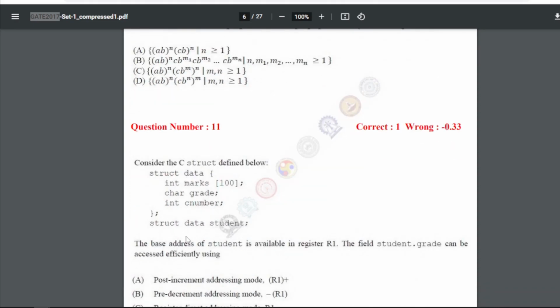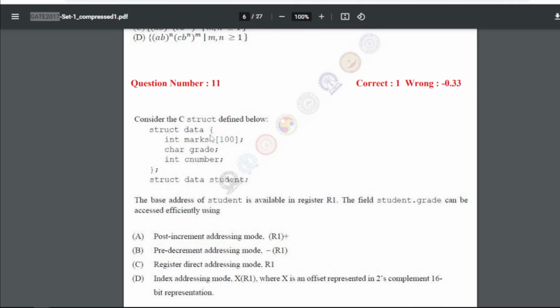right? Now 11 is consider the structure defined below. Okay, now this is a structure struct data student. So the base address of student is available in register R1. Okay, the field student.grade can be accessed efficiently using what? So for 11 our answer is D, the index addressing mode X(R1), where X is an offset represented in 2's complement 16-bit representation.